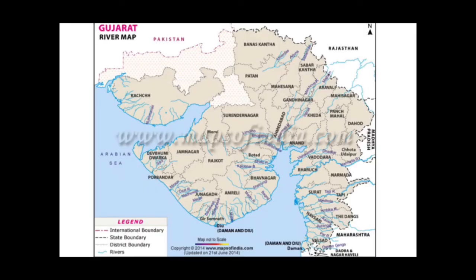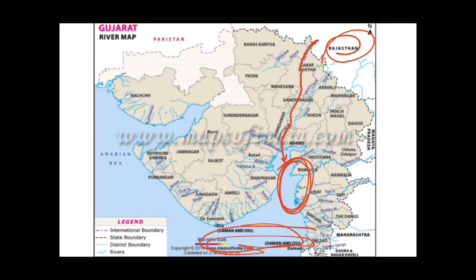So guys, you can see in this map, this is map of Gujarat. You can see that this is Sabarmati river, which is coming from Aravalli range in Rajasthan. This part is Rajasthan, and it is originating from Udaipur district in Rajasthan, and then enters into Gujarat over this area, and then it flows, and it flows into Gulf of Cambay, or the Gulf of Khambar, and this is Arabian Sea where the Sabarmati drains at last. Okay, so I think this might be very clear to you apart from that map.